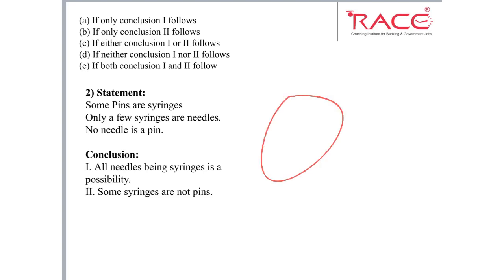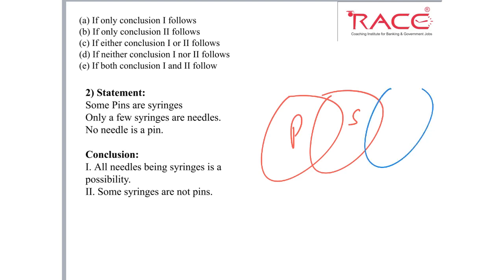Second question, some pins are spring. So some pins are spring. Okay, so only a few springs are needle. So only a few spring are needle means some spring are needle and some spring are not needle. Next, no needle is a pin.